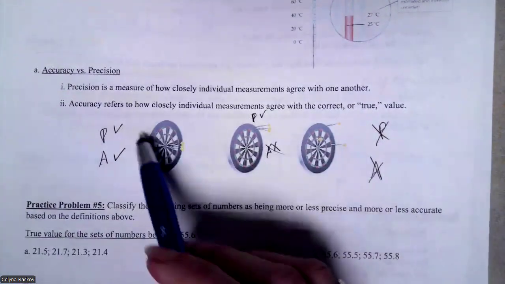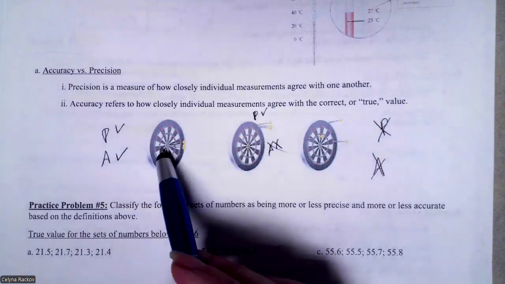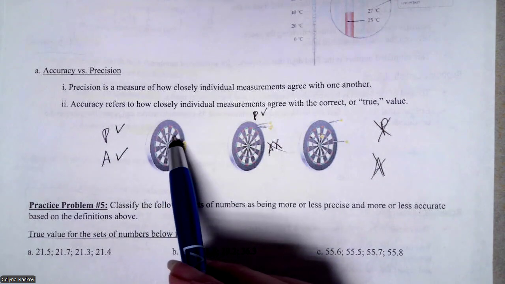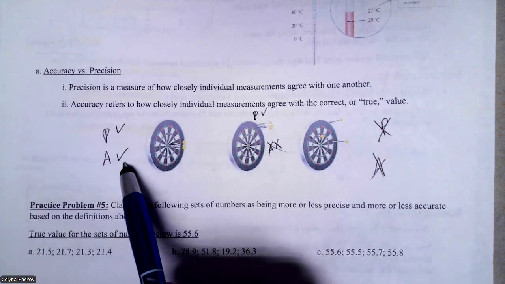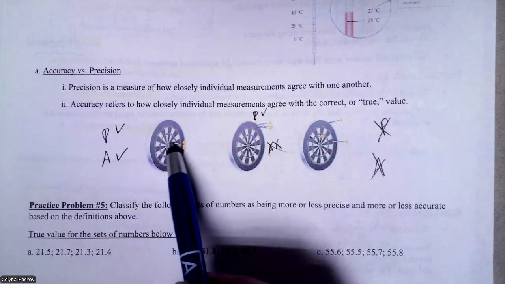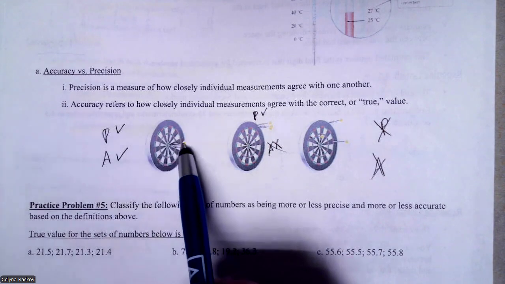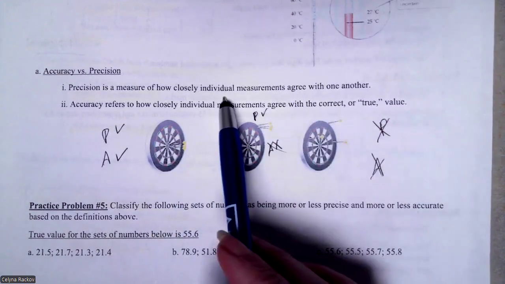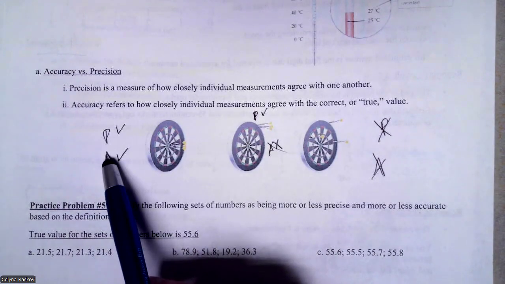For example, the first one here, you have all the trials in the center, the target. That's the true value, and it means you have good accuracy. And good precision, because all 3 trials are very close to one another. So good precision, good accuracy.